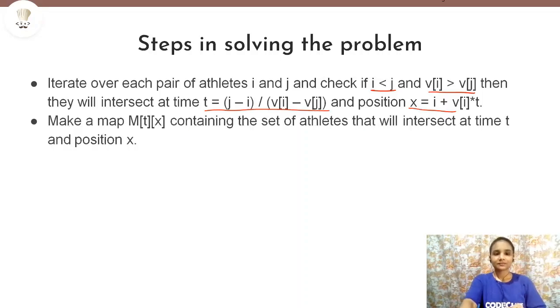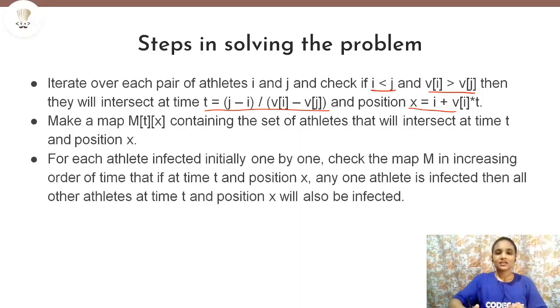Then we will make a map that contains this time and position as the key, and all the intersecting athletes at that particular time and position as the value. And then we need to sort this map according to the increasing order of time. Then at last, for each athlete initially infected, that is, one by one, we will check for each athlete.